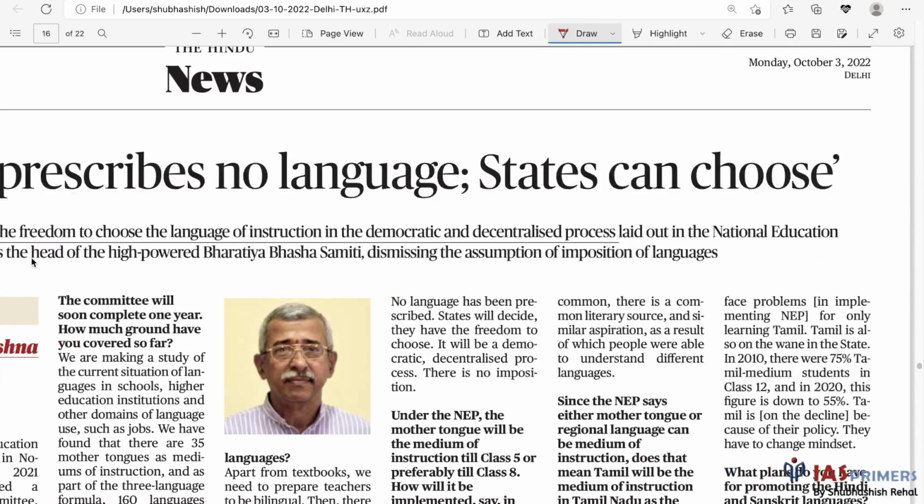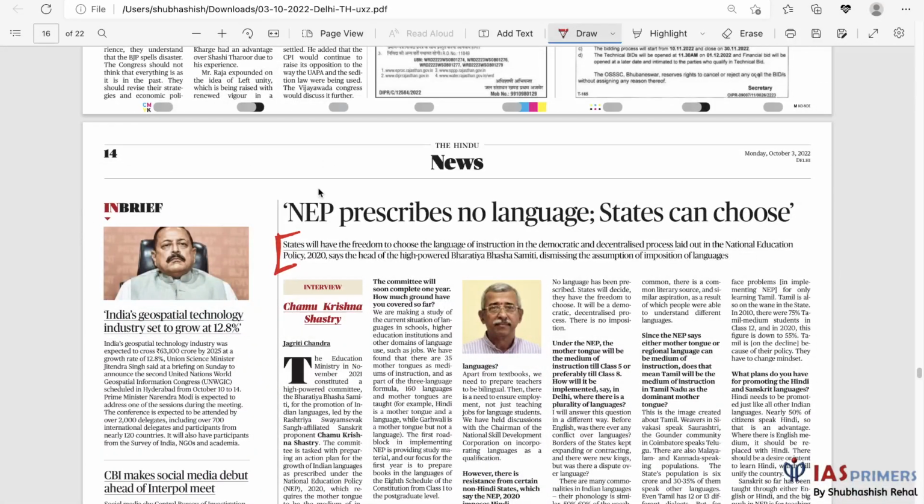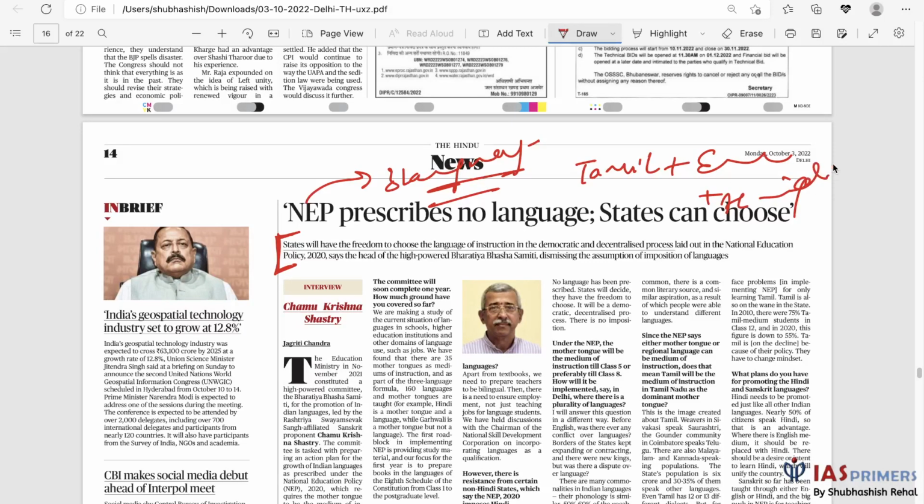Why is the statement coming? The basic reason is that the new education policy says there should be a three language formula. Particularly the southern states have a problem with this. Take the state of Tamil Nadu, what three languages would come here? One obviously is Tamil, the vernacular language. Other is English. The third language maybe Hindi. They have a problem that Hindi is being enforced upon them.